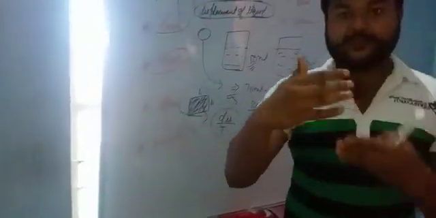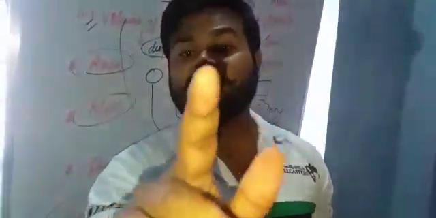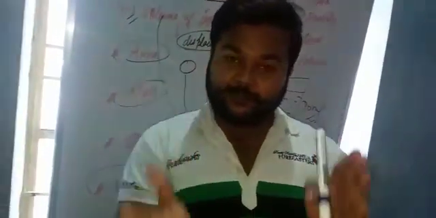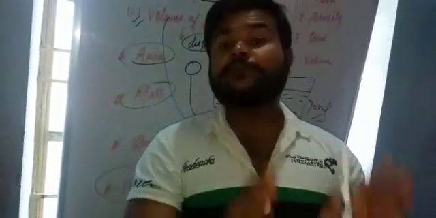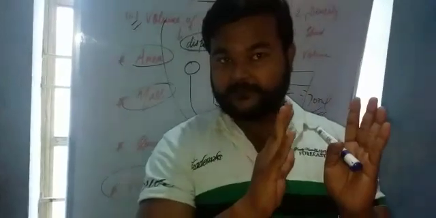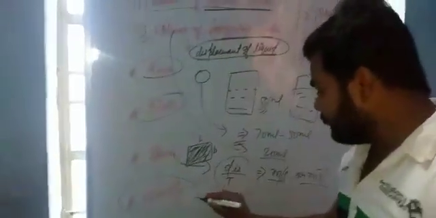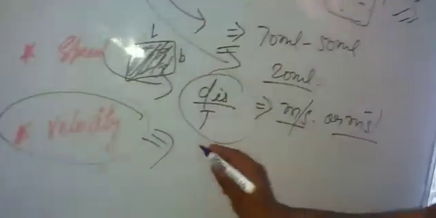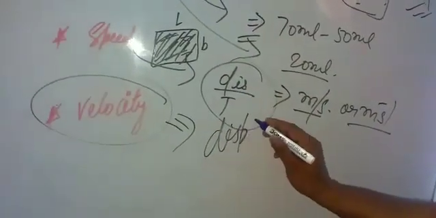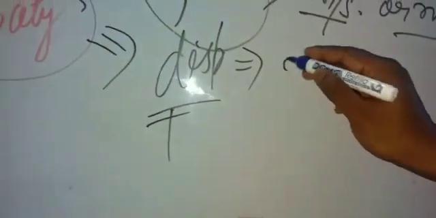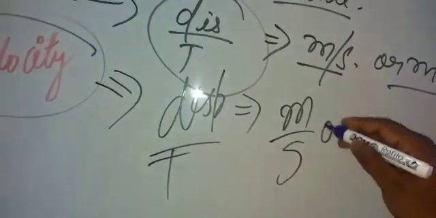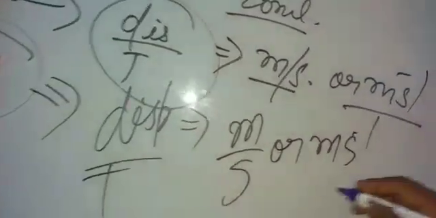The ratio of displacement and time, displacement per unit time, is known as velocity. Displacement is a length, so the SI unit of velocity is meter per second or meter second inverse.